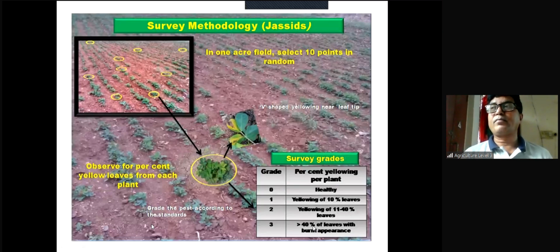Because now for different insects it will be different, because all the symptoms are not similar or caused by all insects. Clear? So it varies depending on the insects.